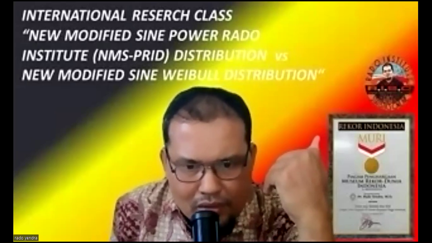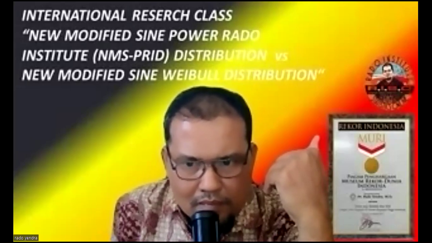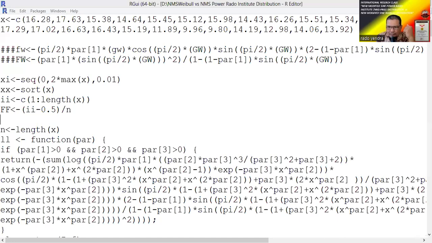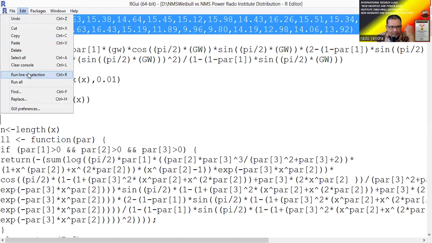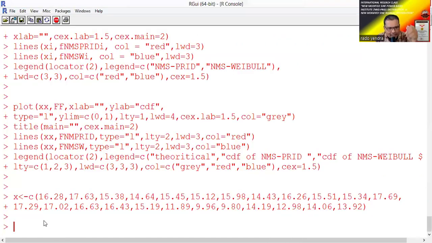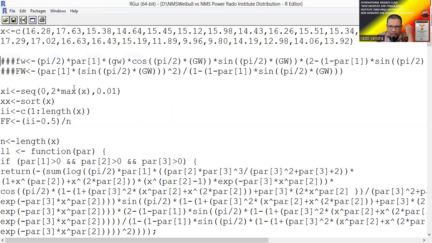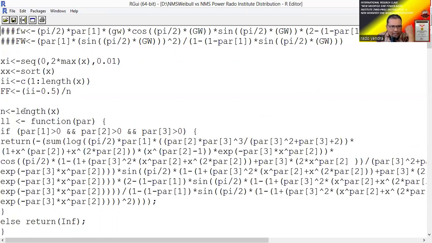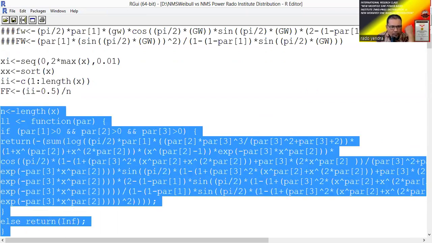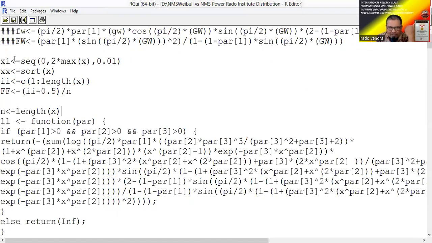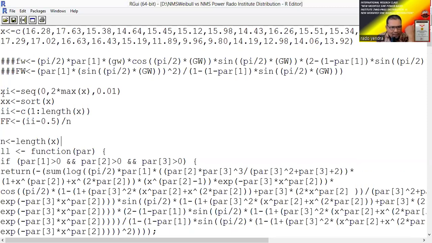Okay, we try to open our R. This is the R coding. This is the data, the wind speed energy data. We run it, and we can check the data here. After we have the data, we have learned about this model, the log likelihood of the new modified sine Power Rado Institute distribution. We have discussed this one. We run this program.